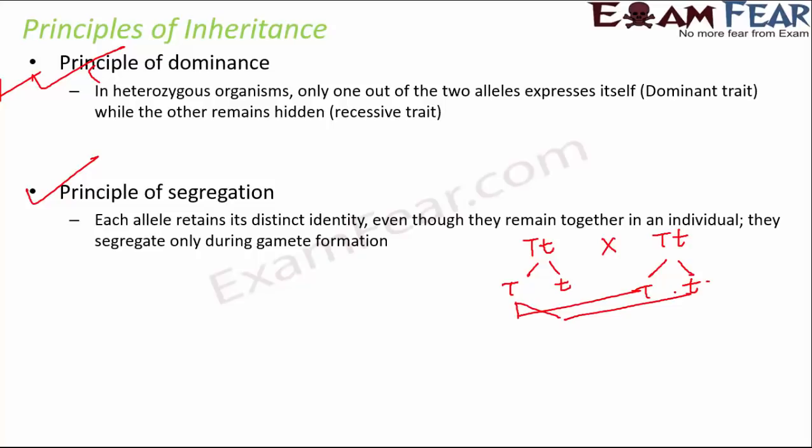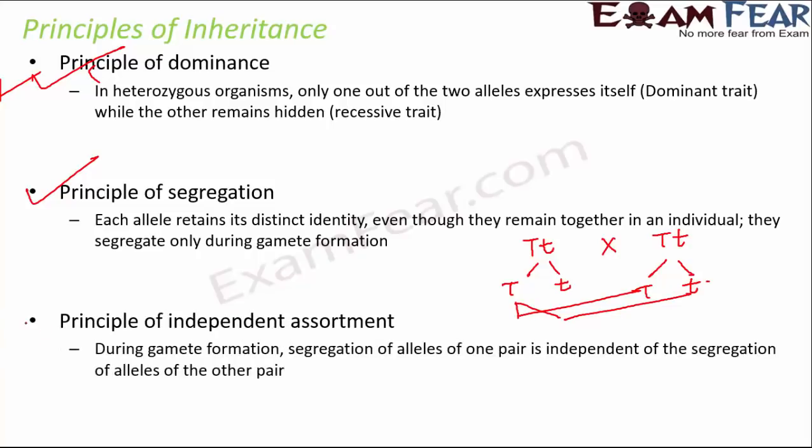And then the third principle, which is the principle of independent assortment, which states that during gamete formation, segregation of alleles of one pair is independent of the segregation of alleles of the other pair. As I said, for this particular capital T small t, this is how the gametes segregated, and this is independent of how gamete segregation will happen for another pair of alleles. So they are independent. So these gametes assort independently. So these are the 3 principles of inheritance.